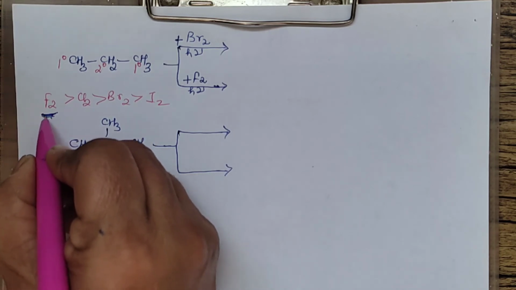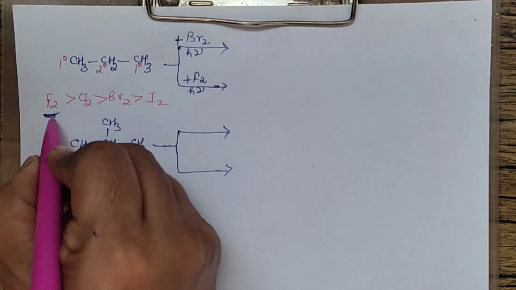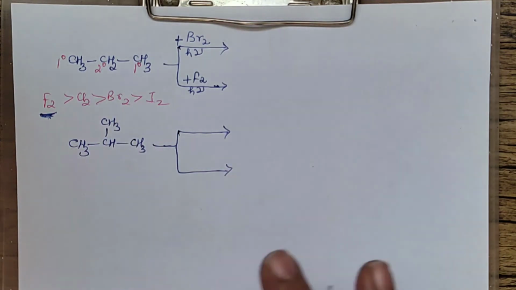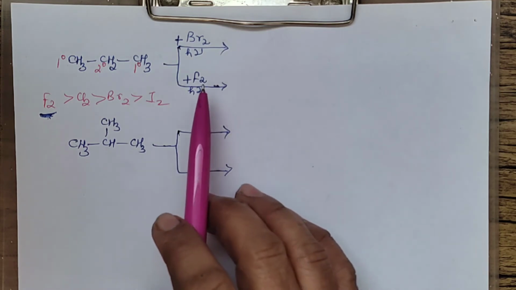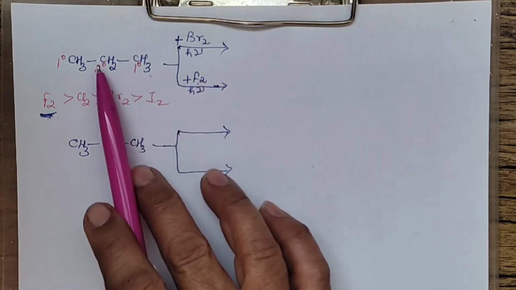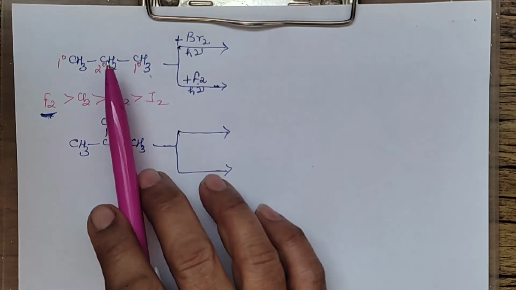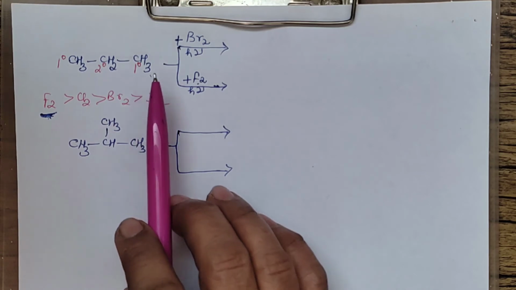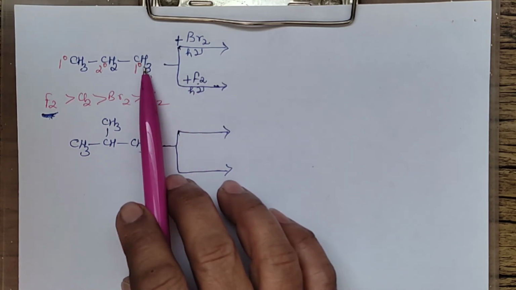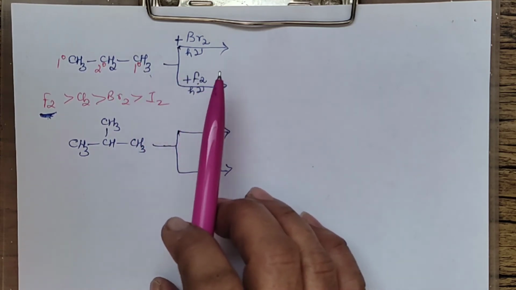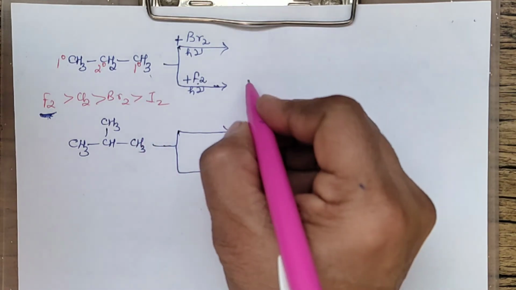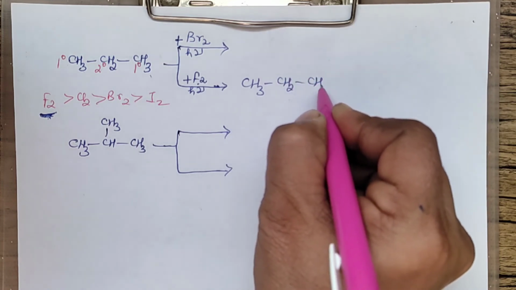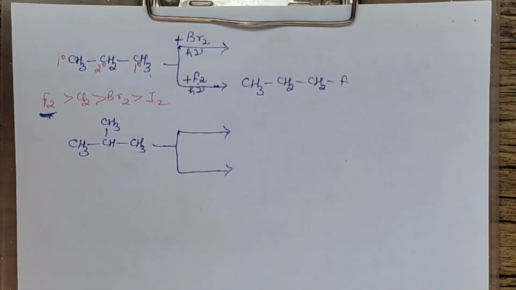So when it is most reactive, it will prefer forming that alkyl halide which is very convenient, convenient in a way when it is attacking. So this one is most exposed, because even on this side there is a carbon atom and on the other side. So fluorine will take one hydrogen from here and one fluorine will take the place of the hydrogen atom. So in a way, with fluorine, the product will be this one. That means at one position only it will prefer.